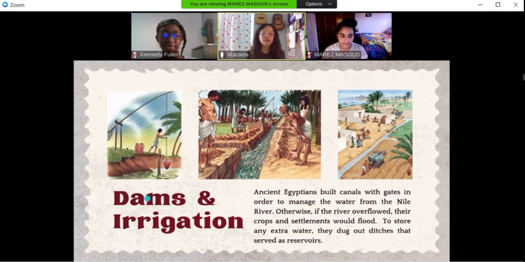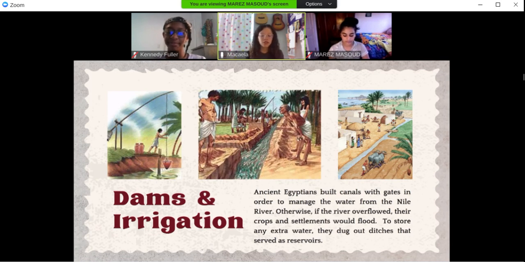Dams and irrigation. So the ancient Egyptians built canals with gates so that they could manage the water from the Nile, because if they didn't, then if the rivers overflowed, their crops and their settlements would be flooded and destroyed. So they dug out ditches to make reservoirs to store the extra water.